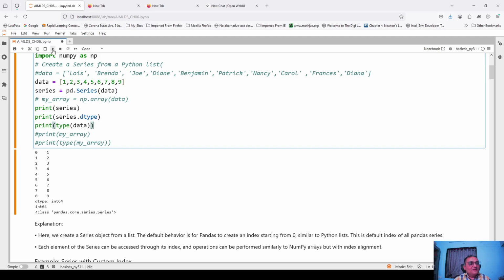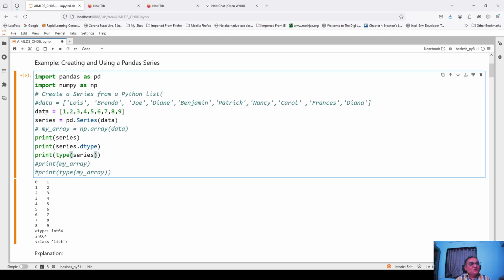So let me check whether Python gives that properly or not. It will give, it is a class list. So it is clear that if I want to find the data type of a data structure, may it be a built-in data structure or a user-defined data structure or anything, you have to use type and in brackets that thing. Okay, now let us convert this into a numpy array also.